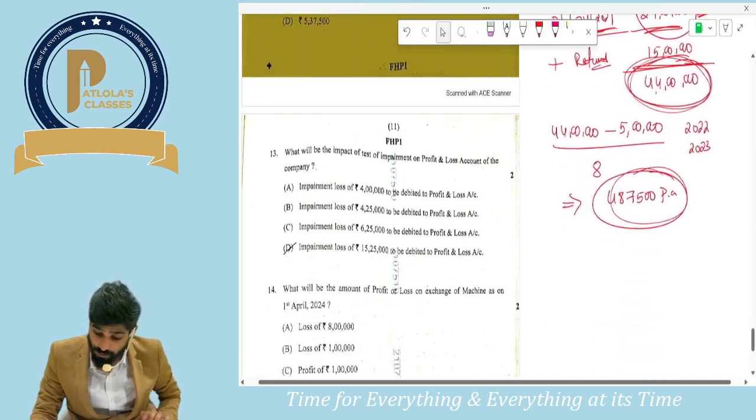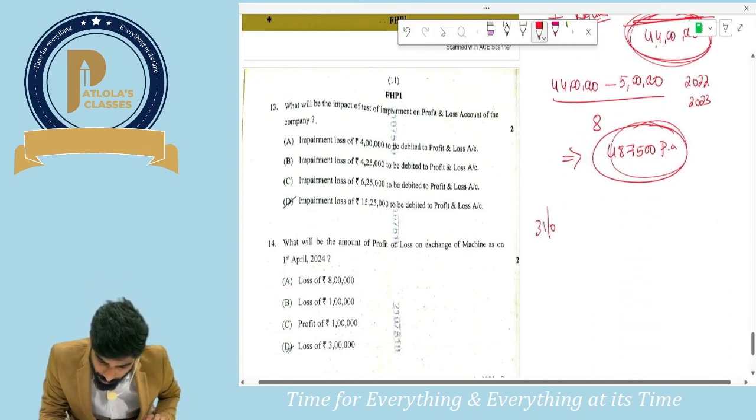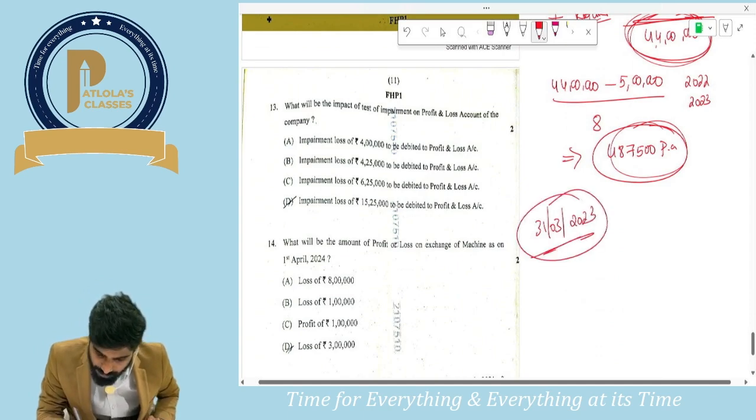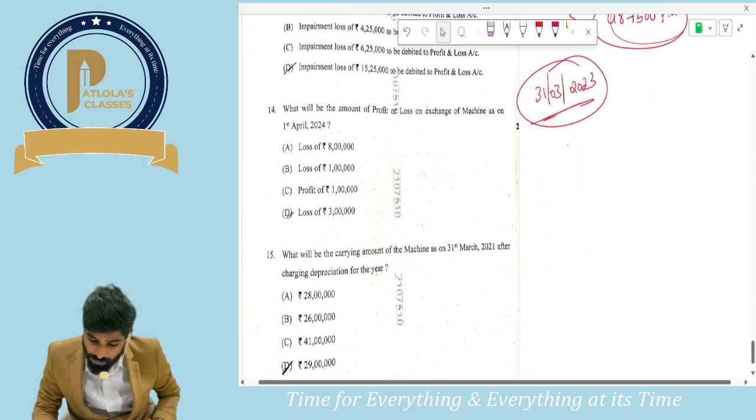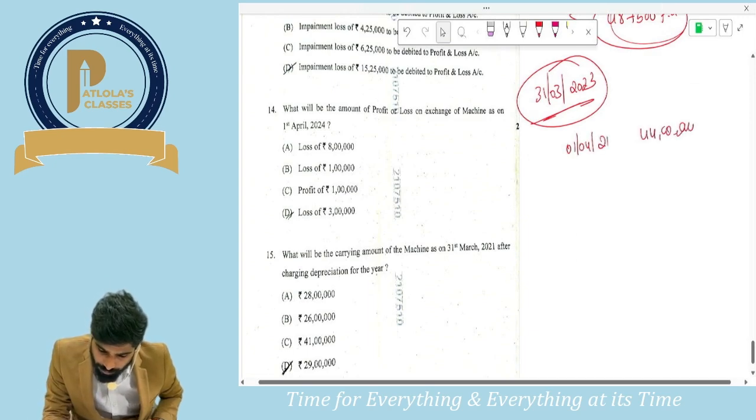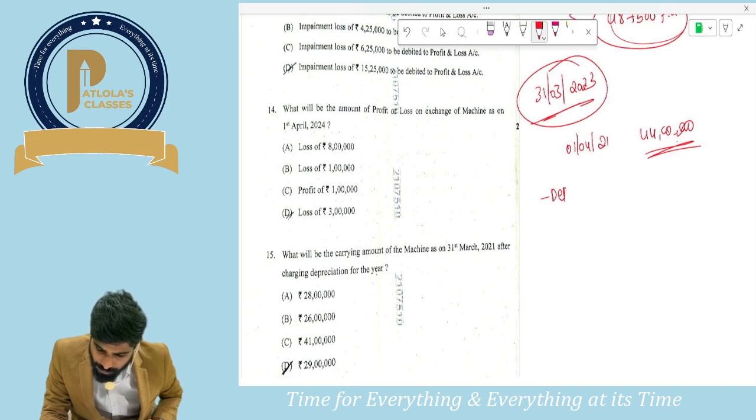Now what's happening? On 31st March 23, Black Limited received certain indications of impairment. Guys, now on 31st March 23 there is an impairment, but we first have to calculate the carrying amount as on this date. As on 1st April 21, it was 44 lakhs, and you have provided depreciation for 2022 and 2023.